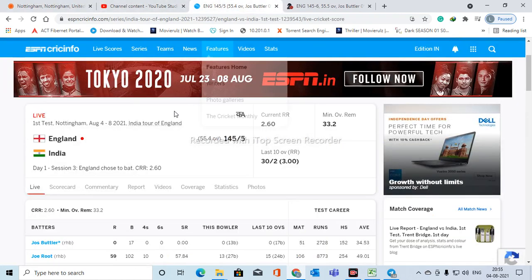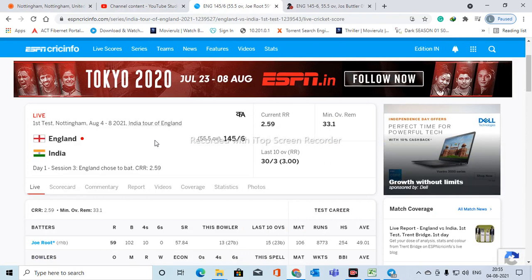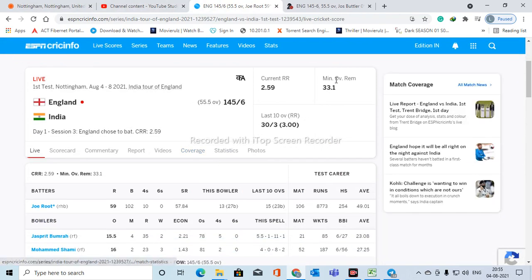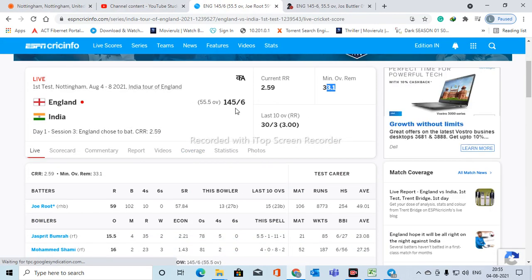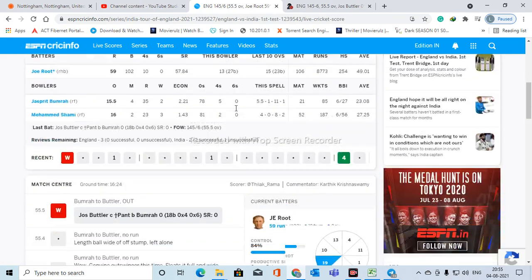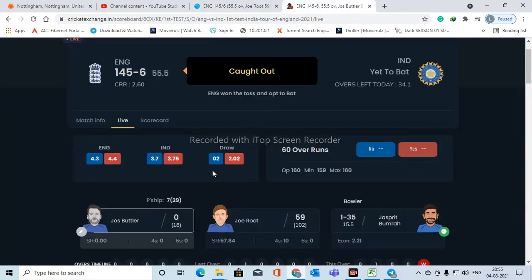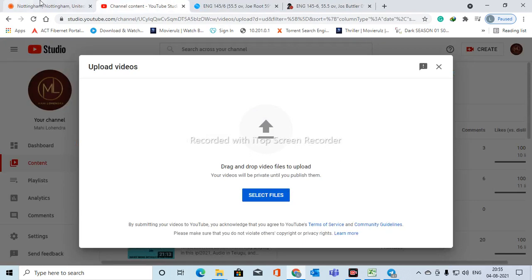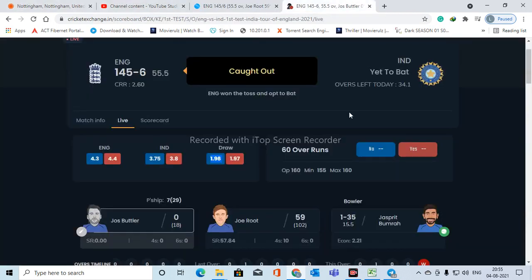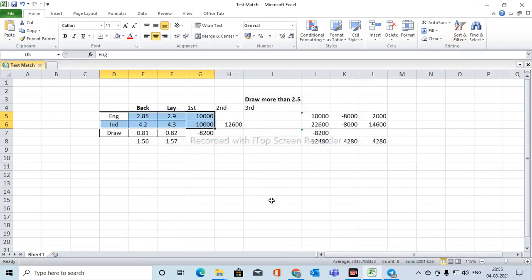As of now the score is 145, and the overs to go are 33. I think there may be 30 more runs minimum. Oh, we got another wicket loss. So you can see again the draw is coming into favorite. Let me share this video as soon as possible, so we can get it right away. This is the current situation.